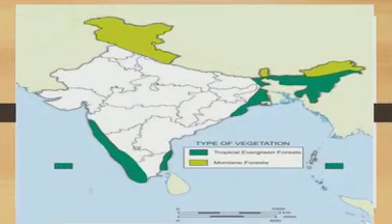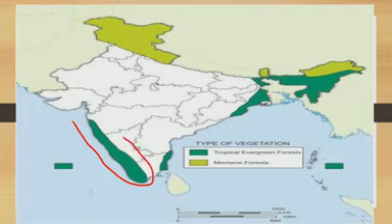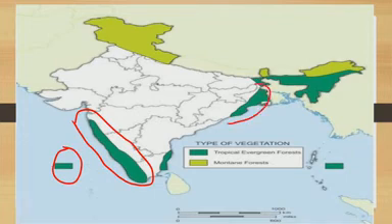Here dear student, see, this is the area of tropical evergreen forest, shown in dark green.